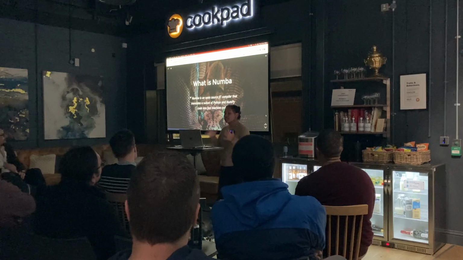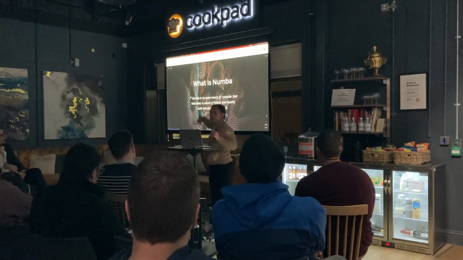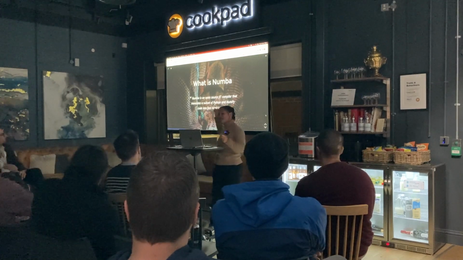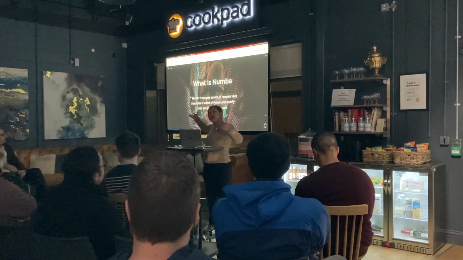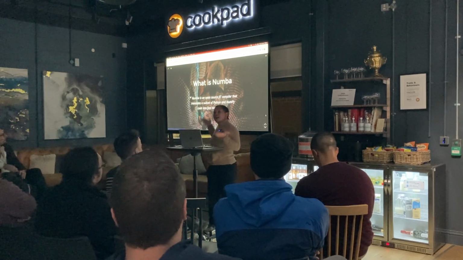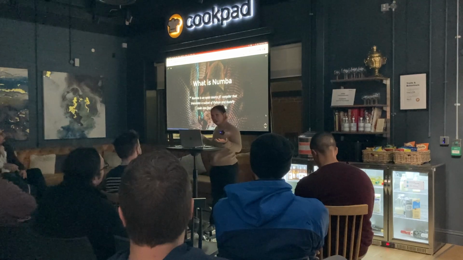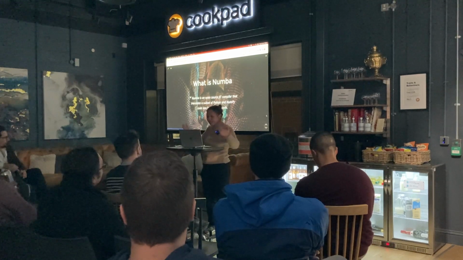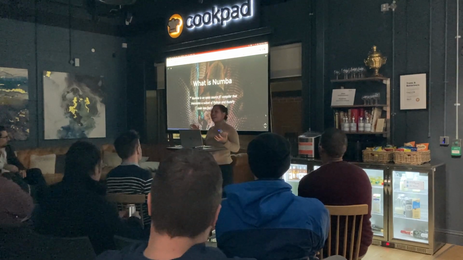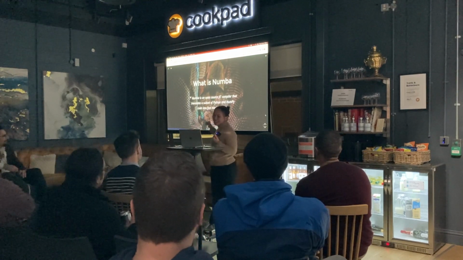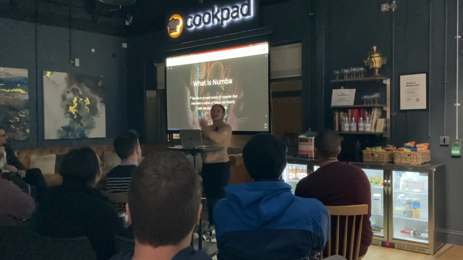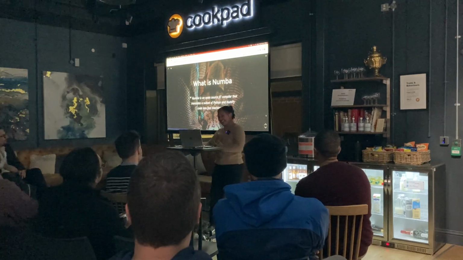So what is Numba? This is what I copied from the documentation page, so you don't have to take a picture of it, you can just find it there. Numba is an open source JIT compiler. Okay, open source we love, but what is a JIT compiler? It translates a subset of Python and NumPy code. Oh, NumPy, good, we use NumPy. Into fast machine code. Fast, we love fast. We want the speed, so that's a good thing. So we love it already, right?